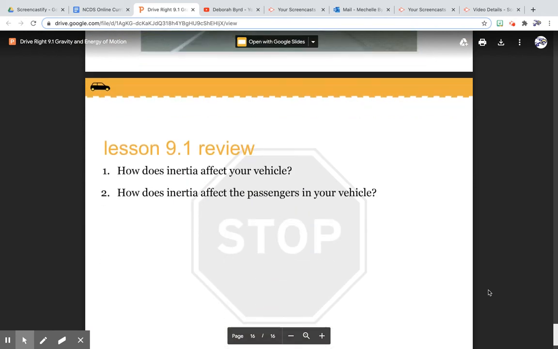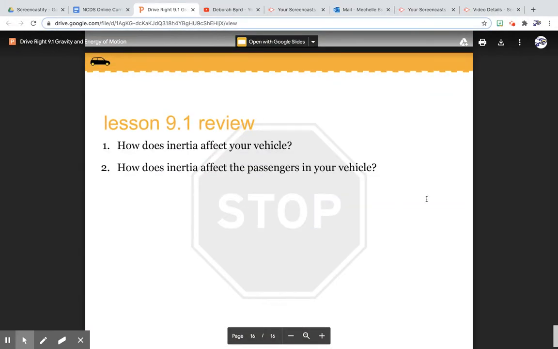How does inertia affect your vehicle? How does inertia affect the passengers in your vehicle?